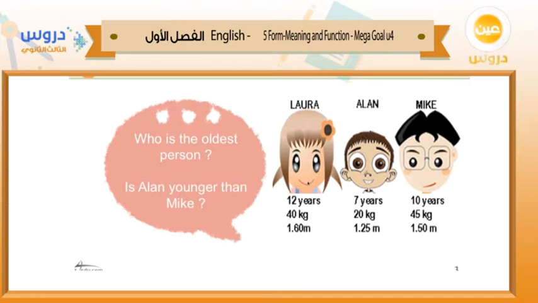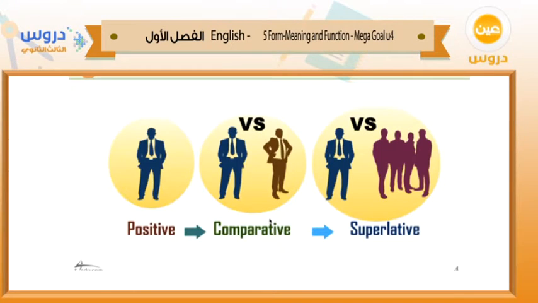Alright? So our lesson today is about how we can form comparative and superlative. Comparative: two persons or two things. Superlative: one among many people, or one thing among different things, or one place among different places. So this is the meaning of comparative and superlative.